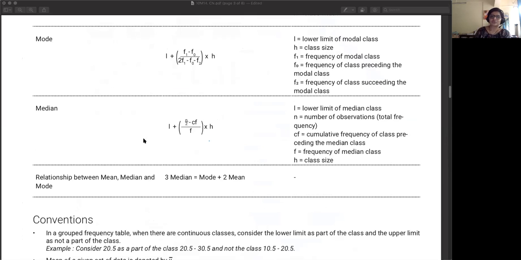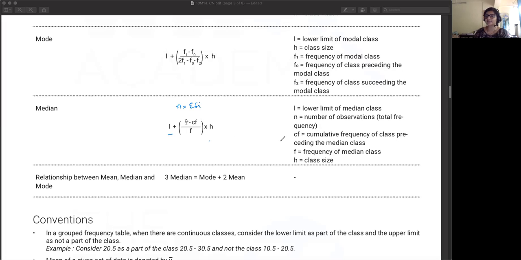So median is equal to L plus n by 2 minus CF. n is basically the total number of observations. So n is equal to sigma fi. So n by 2 minus CF. CF means cumulative frequency of the class preceding the median class.